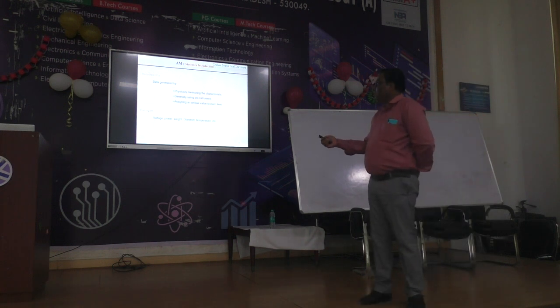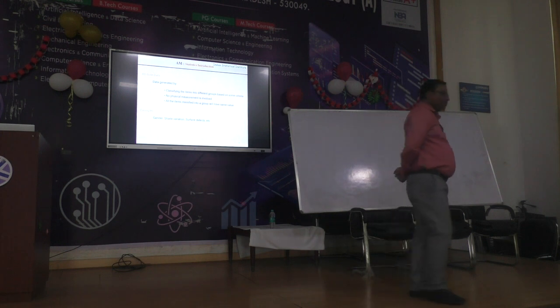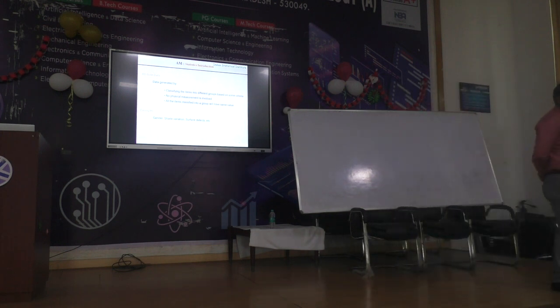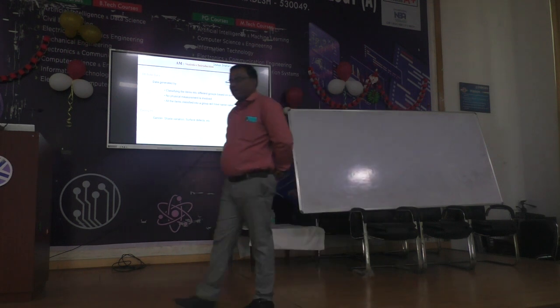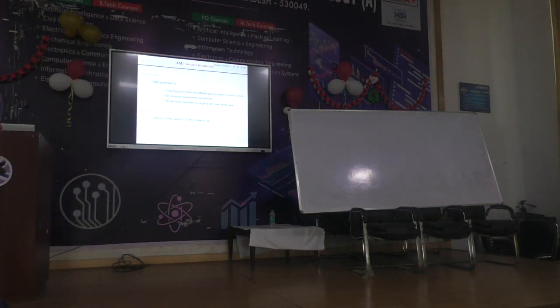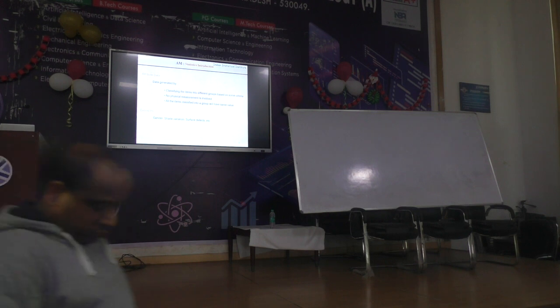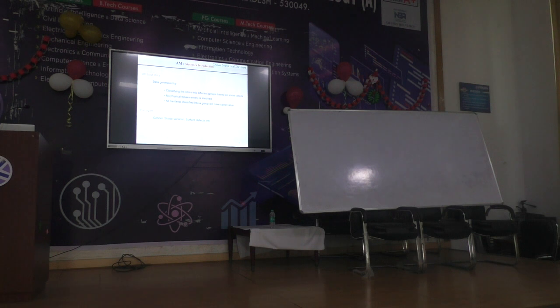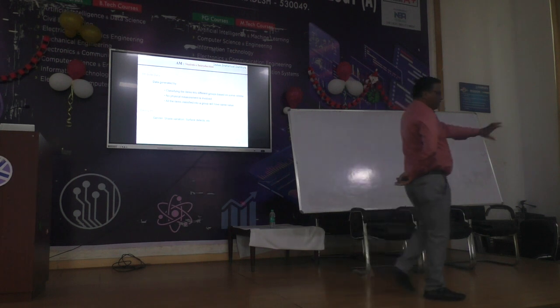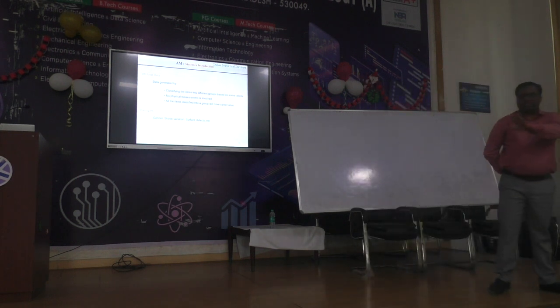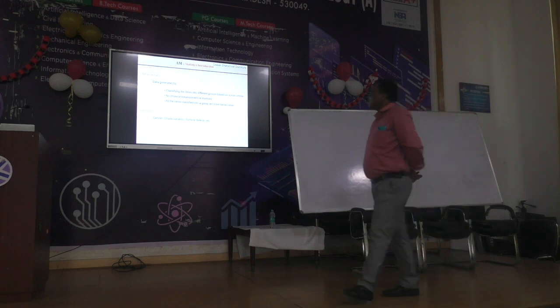Okay, let's talk about attribute data. Attribute data means you are counting numbers. How many people are high scorers, that means first class passed? How many passed in second class? How many students passed in third class or below average? When you are counting and recording numbers, that kind of data is called attribute data. If out of 100, 20 people are outstanding, that means you are grouping: first class students, second class students, and below average students. That kind of data we call attribute data.